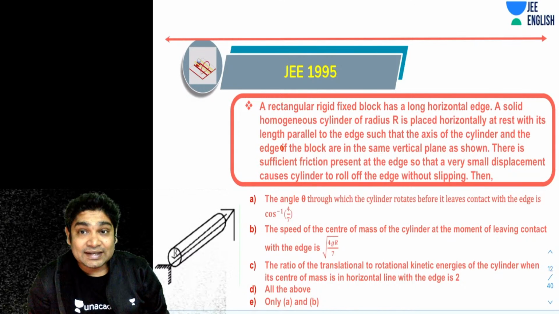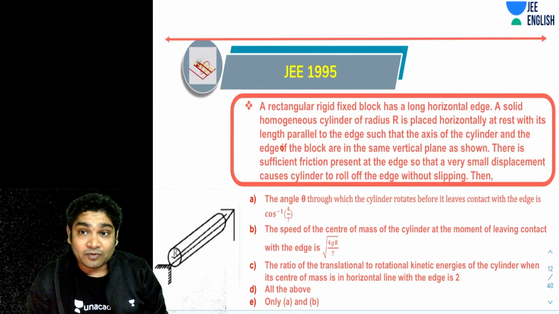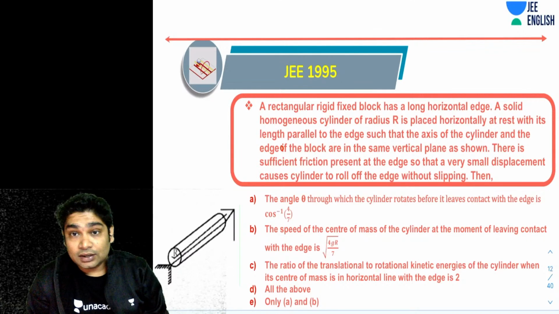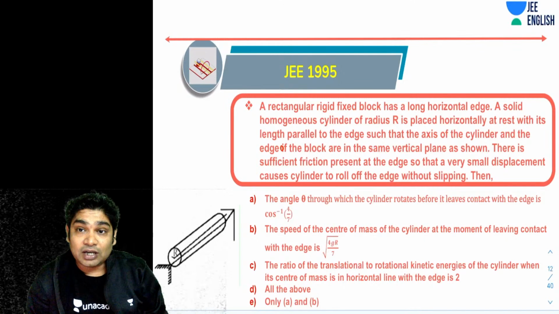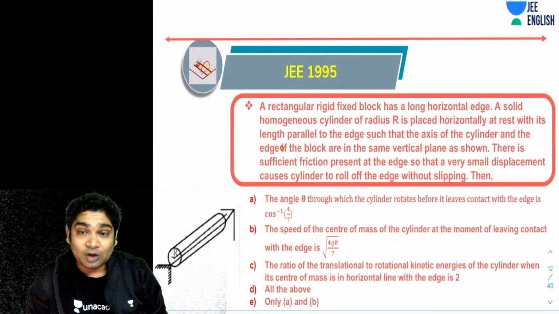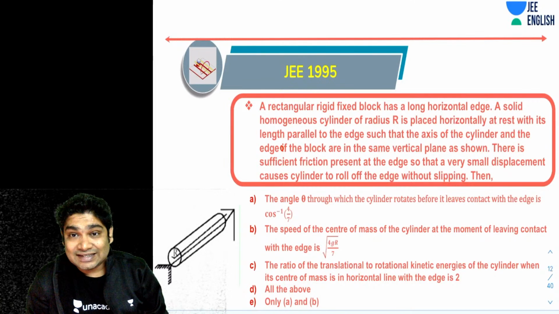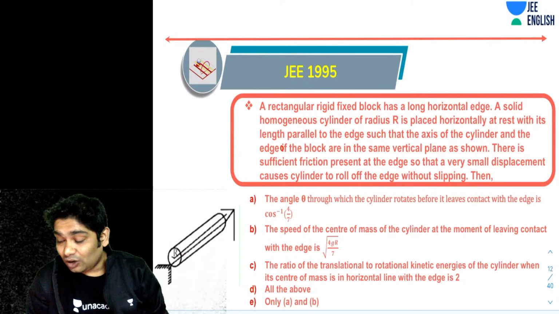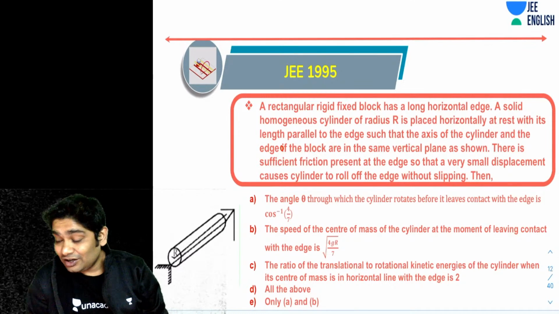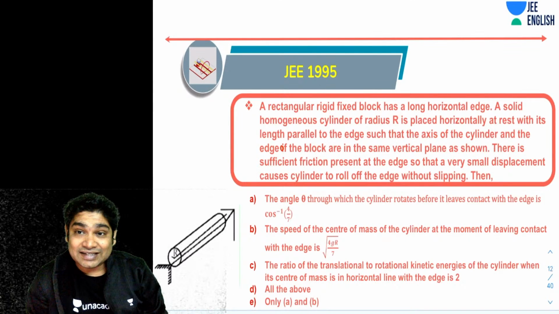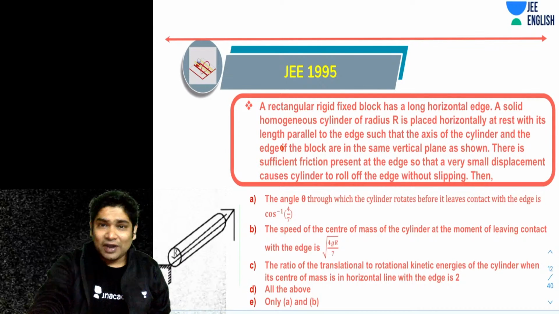Option A says the angle theta through which the cylinder rotates before it leaves contact with the edge is cos inverse of 4/7. Option B says that the speed of the center of mass of the cylinder at the moment of leaving contact with the edge is root of 4gR/7. Option C says the ratio of the translational to rotational kinetic energy of the cylinder when its center of mass is in a horizontal line with the edge is 2, D says all of the above, and E says only A and B. So why don't you guys give it a try?